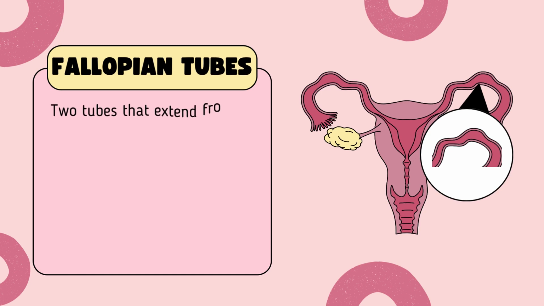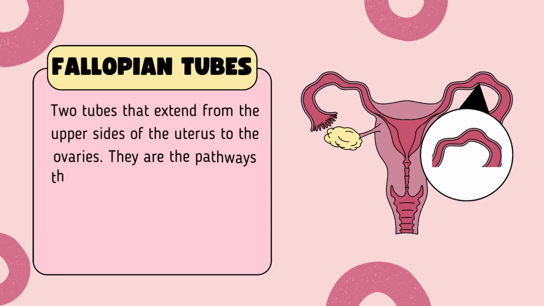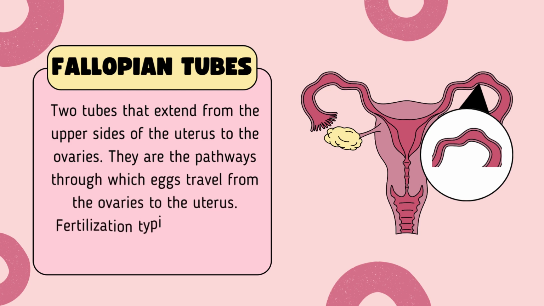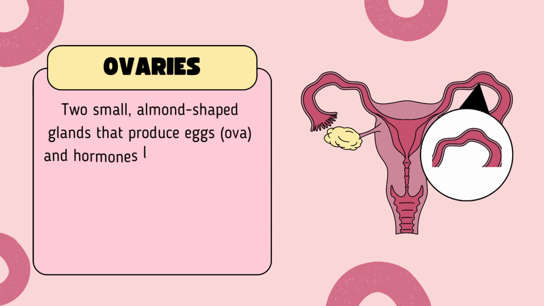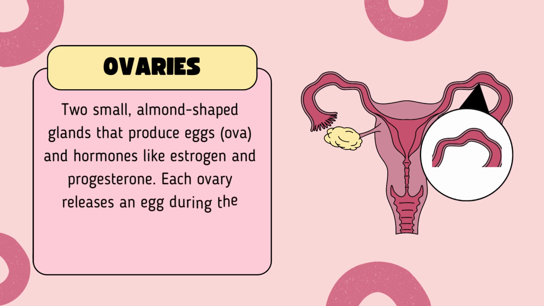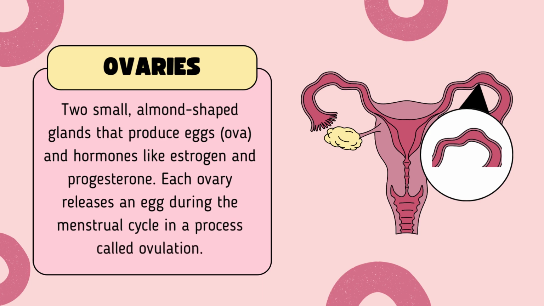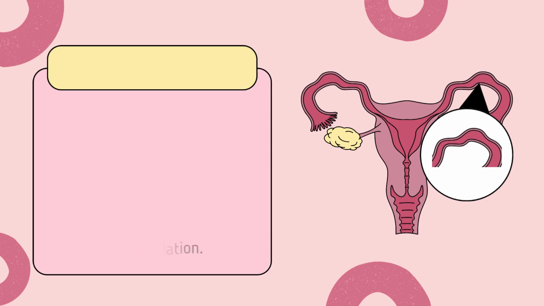Fallopian tubes, two tubes that extend from the upper sides of the uterus to the ovaries. They are the pathways through which eggs travel from the ovaries to the uterus. Fertilization typically occurs in the fallopian tubes. Ovaries, two small, almond-shaped glands that produce eggs (ova) and hormones like estrogen and progesterone. Each ovary releases an egg during the menstrual cycle in a process called ovulation.